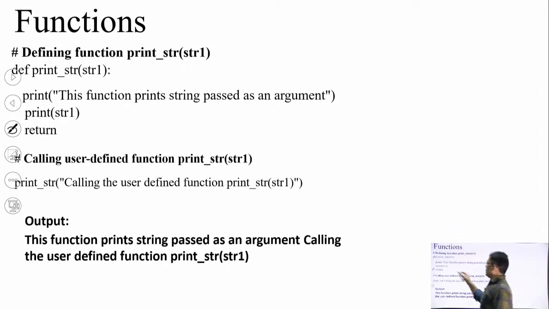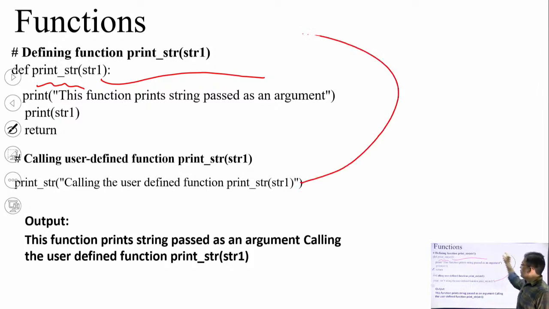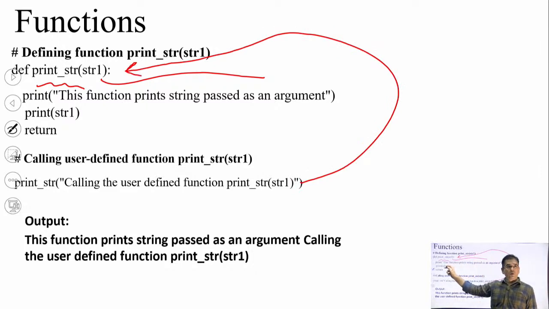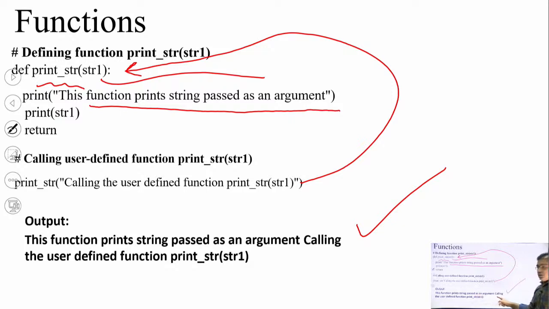I have defined a function print str and the argument passed is str1. Now this str1 will store the value which is passed from here. First I simply printed the output with the help of print function. This function prints string passed as an argument. So this line will be printed. This function prints string passed as an argument. Now this is the second line of output.